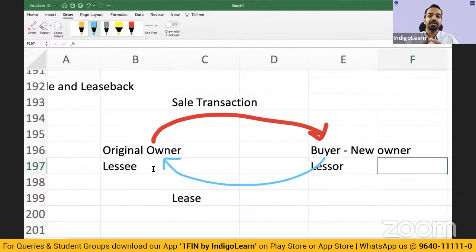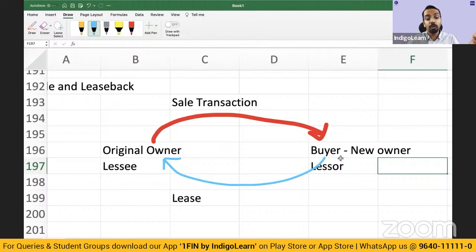Now, what is the need of such a transaction? You get immediate financing. When you make a sale, you get money, right? The owner gets some money, and the asset is leased back, for which the owner will now start paying the monthly lease payments, or periodic lease payments, whatever the case may be. Now, why do we need a specific accounting treatment for sale and leaseback transactions? The simple reason is that there may be some structuring. Sale may be at more than market value or fair value. Lease may be at less than fair value.